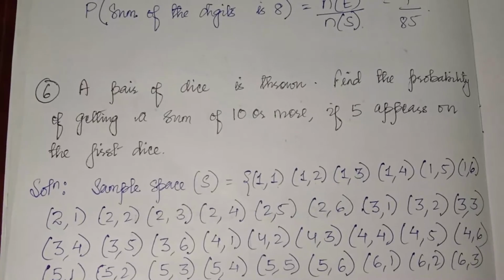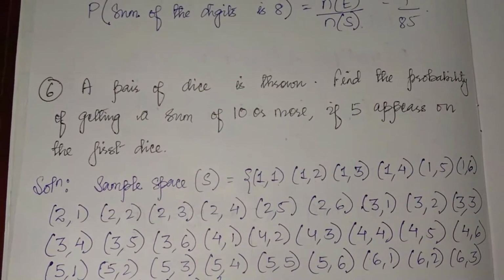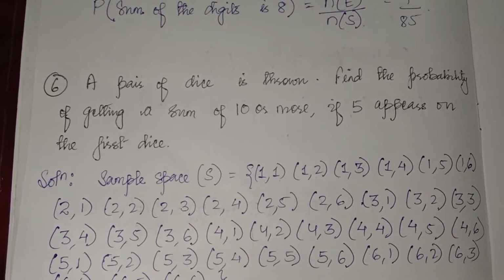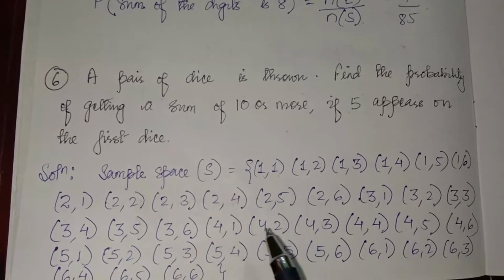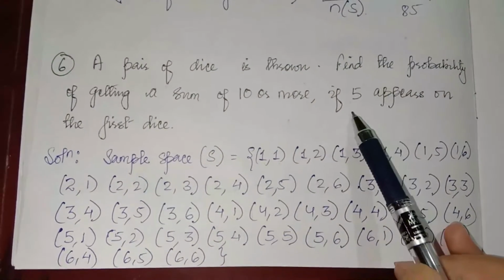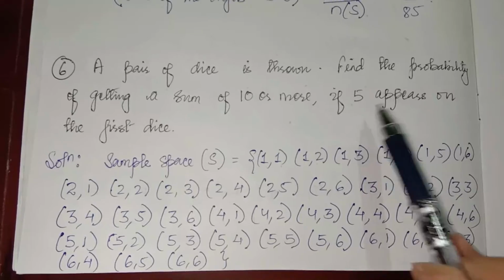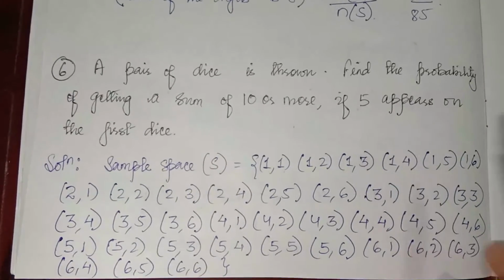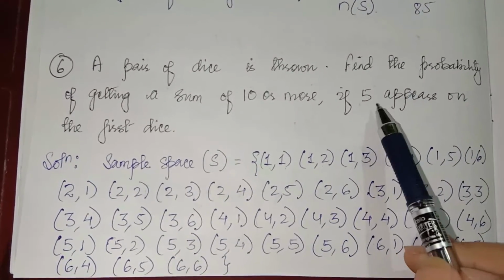So here the question is, what is the probability that the sum of the digits should be 10 or more, but the first die will show 5? The condition is that the number on the first die must be 5.